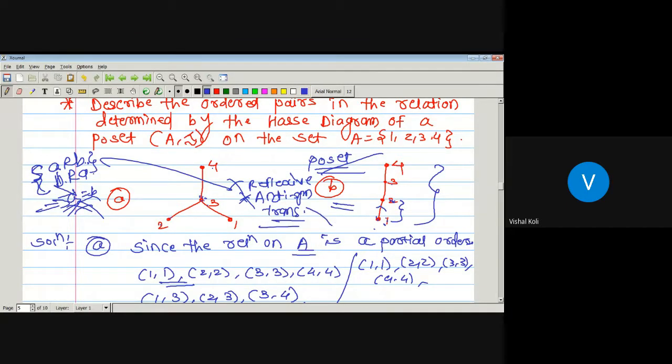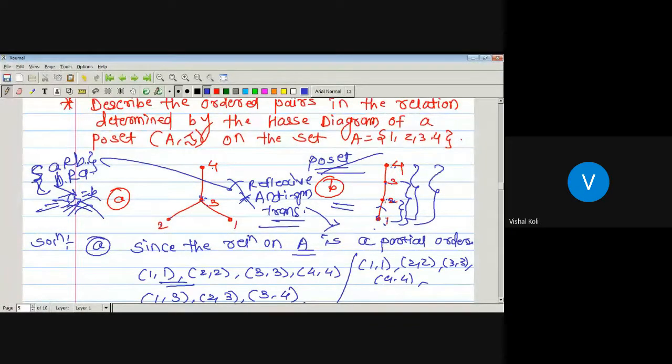As the given partial order relation is transitive, then 1 must be related to 3. So here we have to take this ordered pair. Again, 1 is related to 2, 2 is related to 4, or 1 is related to 3 and 3 is related to 4. Then by transitivity, 1 and 4 are related. Therefore, (1, 4) is again a member of the partial ordered set. So (1, 2), (1, 3) and (1, 4).